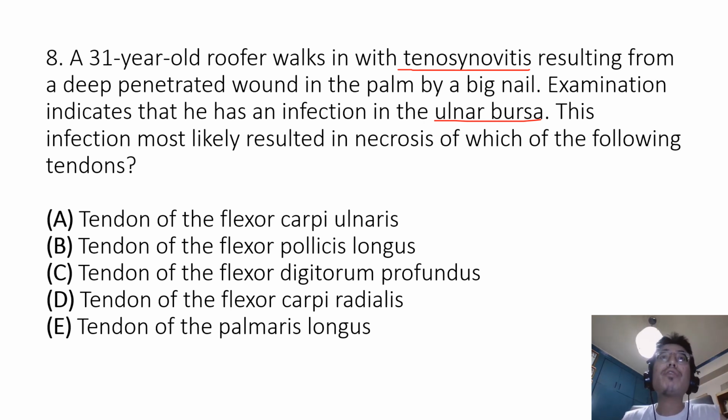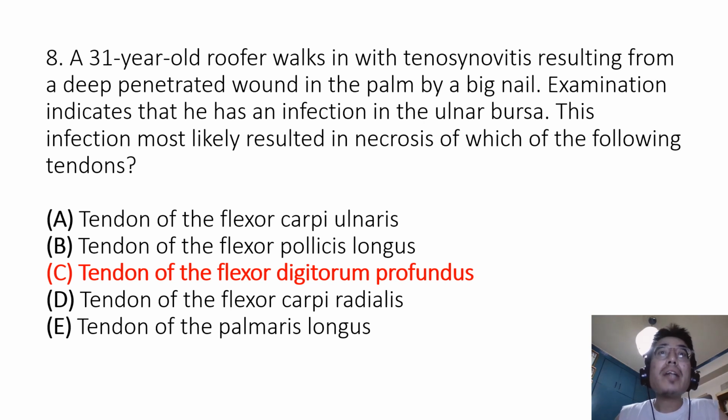B. Tendon of the flexor pollicis longus. C. Tendon of the flexor digitorum profundus. D. Tendon of the flexor carpi radialis. Or E. Tendon of the palmaris longus. So this question is basically asking which of the following choices is in the ulnar bursa.